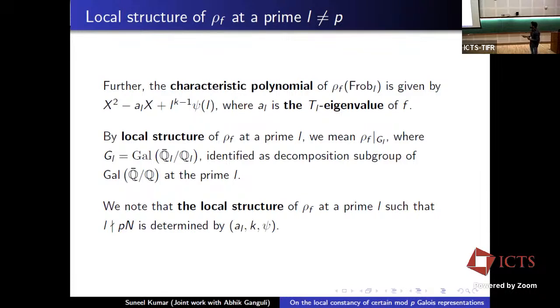And now we would like to discuss the local structure at prime l equal to p. And we ask the same question: is it completely determined by a similar triplet? And we will come to this question later. Let me first give some classical results in this case.